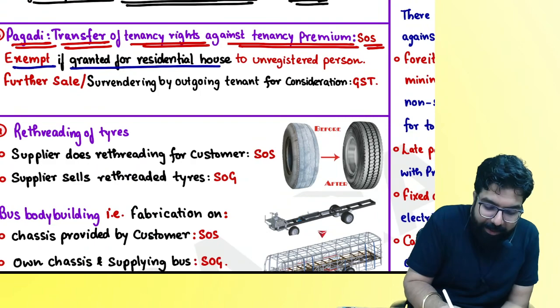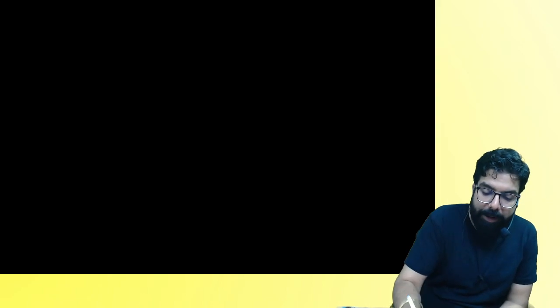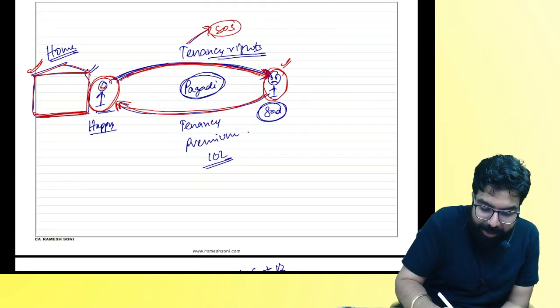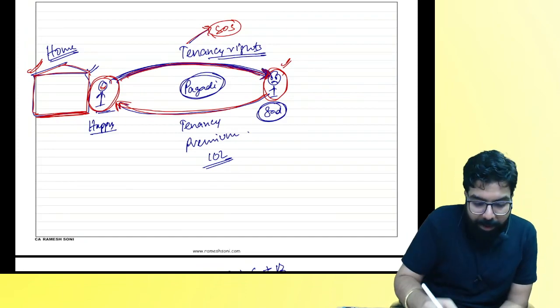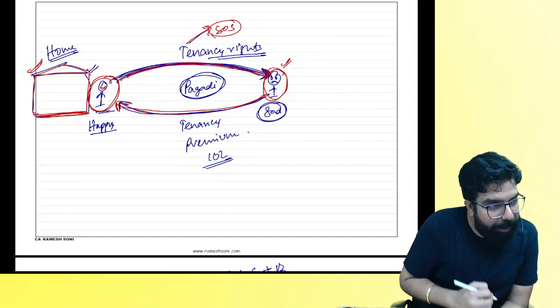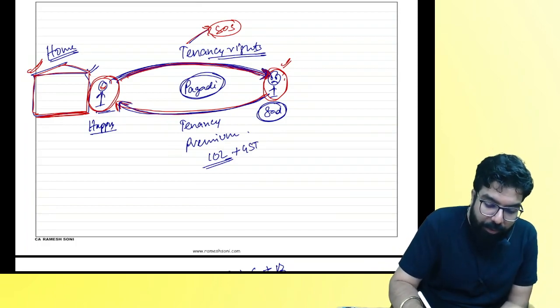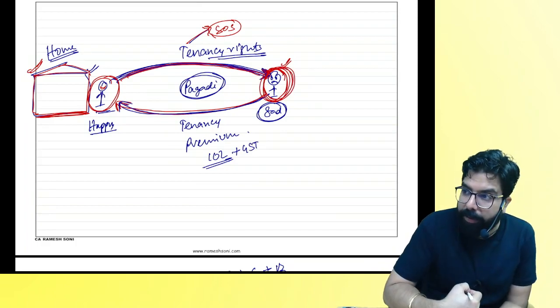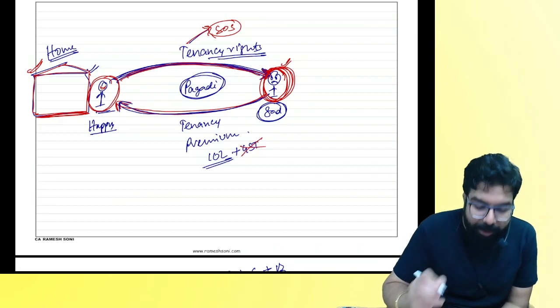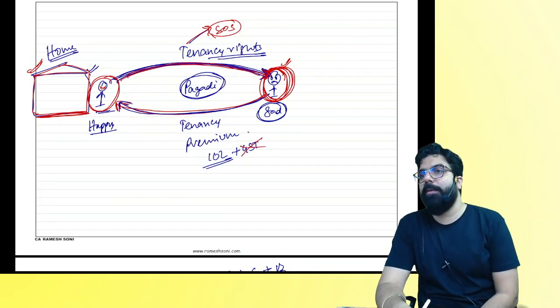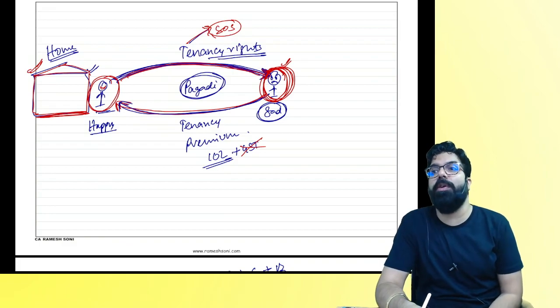Exempted. If you are granting tenancy right, tell me one thing. In this scenario, if I am giving tenancy right and receiving tenancy premium, if I charge GST on this amount, don't you think for him the house will become expensive? And hence there will be no GST on this.